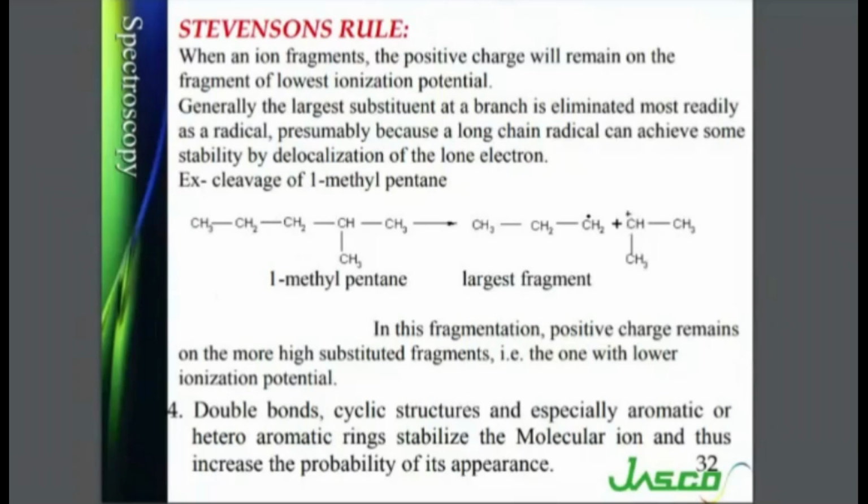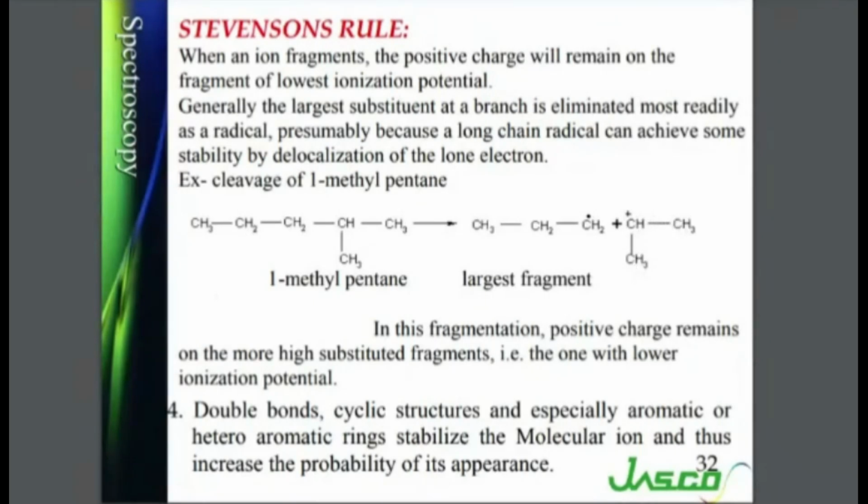This is Stevenson's rule, easy to remember. In this fragmentation, the positive charge remains on the more highly substituted fragment, that is, the one with lower ionization potential.